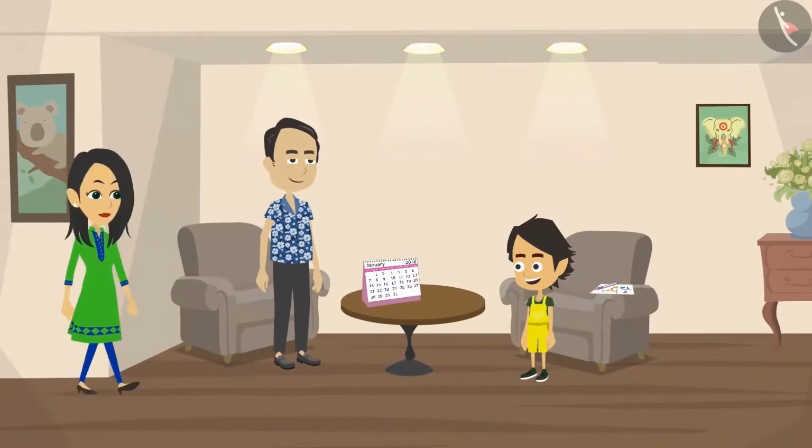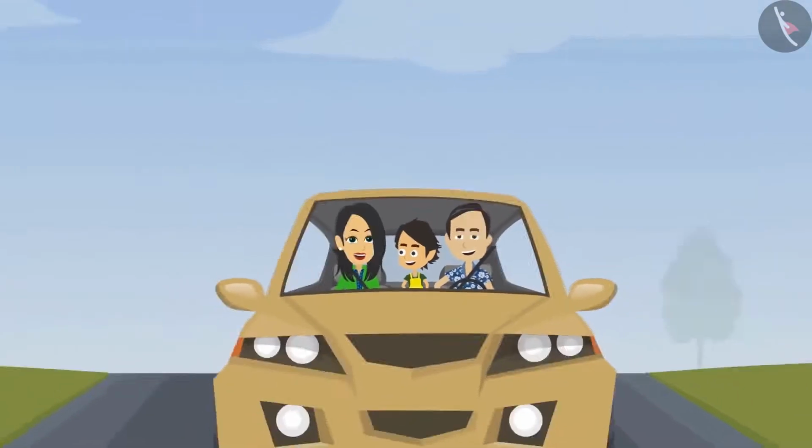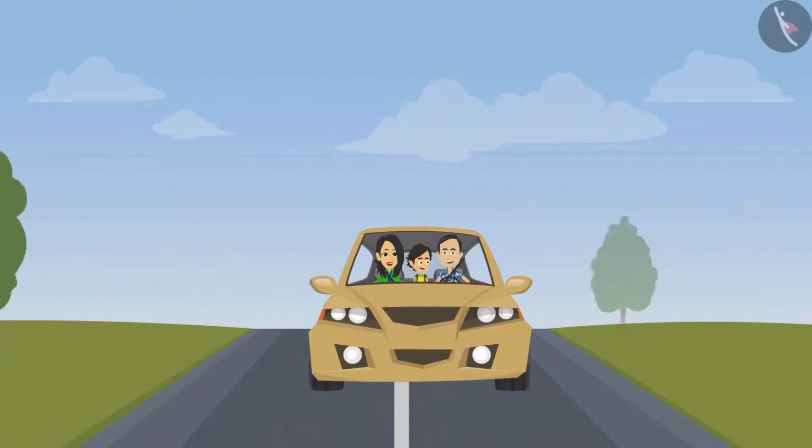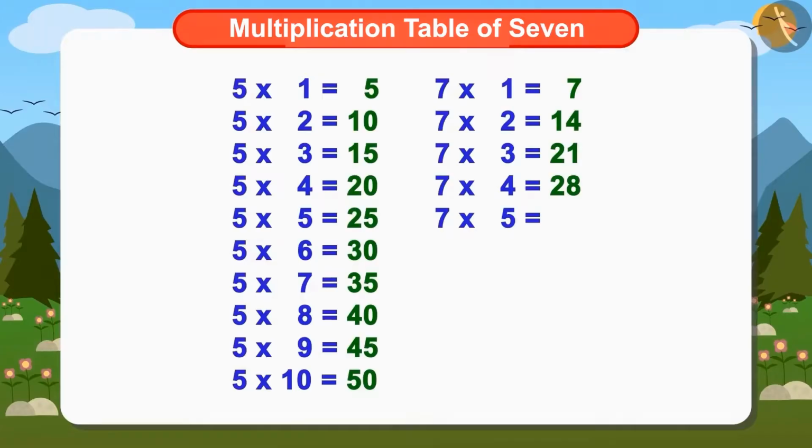Hey, Mummy is also ready. Now Ayushman, Papa and Mummy are going to go out. But we will write the complete multiplication table of 7 and memorize it. So, how much is 7 multiplied by 5?